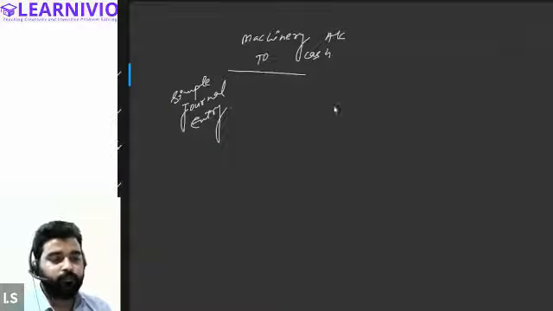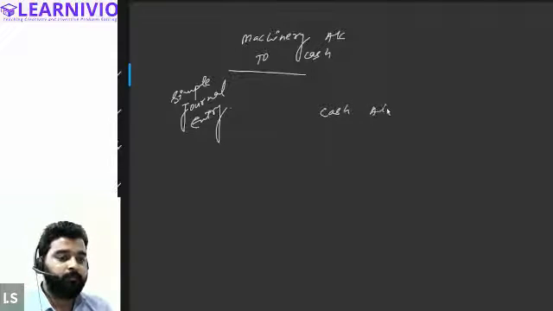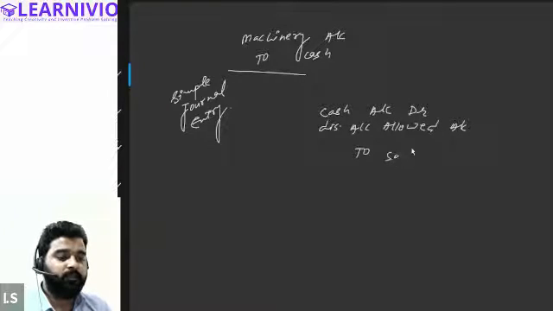But let's say you have sold goods. You will write cash account debit, and at the time of sale you have given a discount as well, so you will write discount allowed account debit, to sales account. This is the way you pass the journal entry for sales at a discounted rate. This time more than two accounts are involved. This kind of journal entry is called compound journal entry.